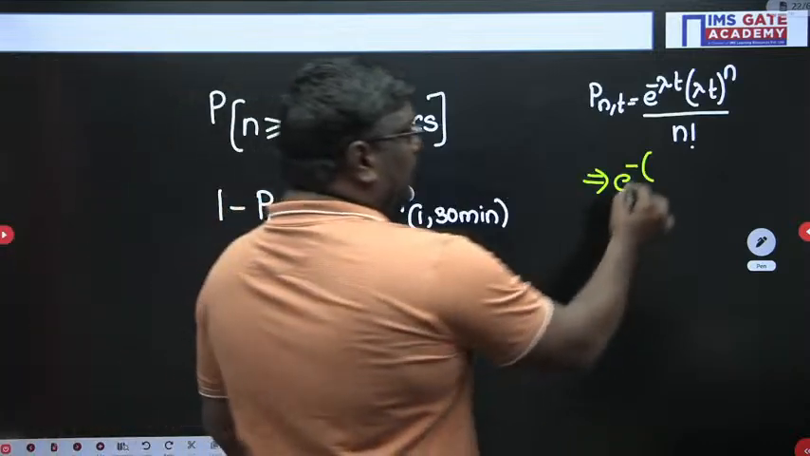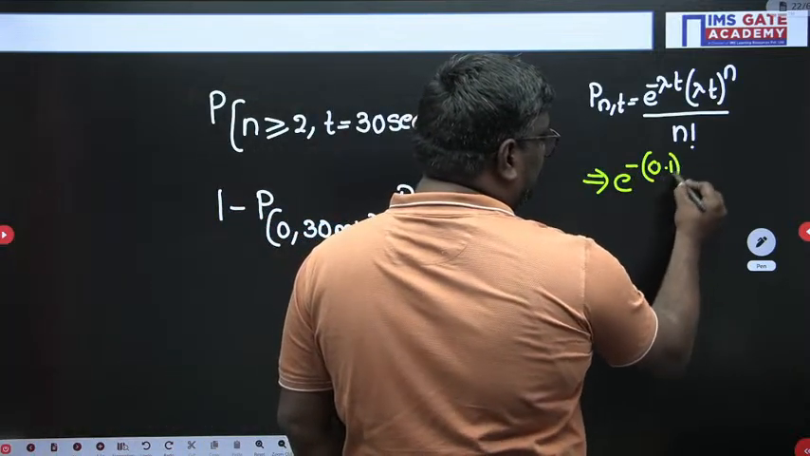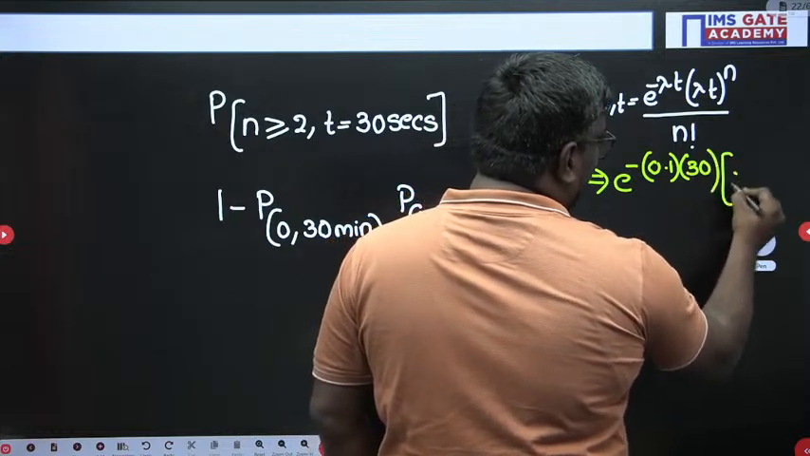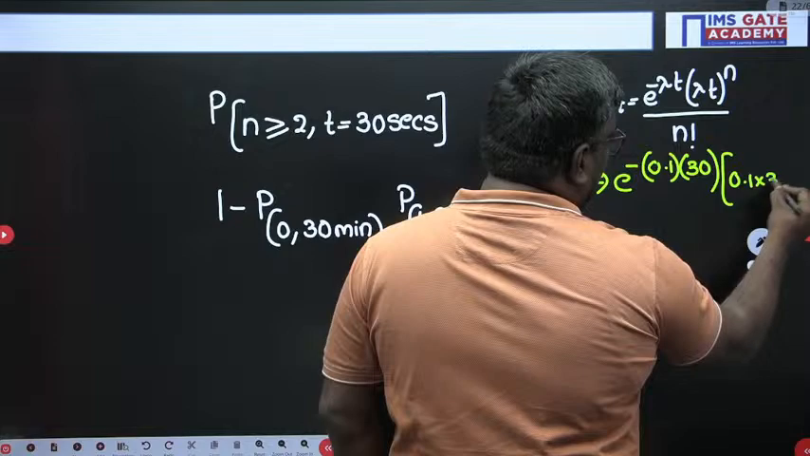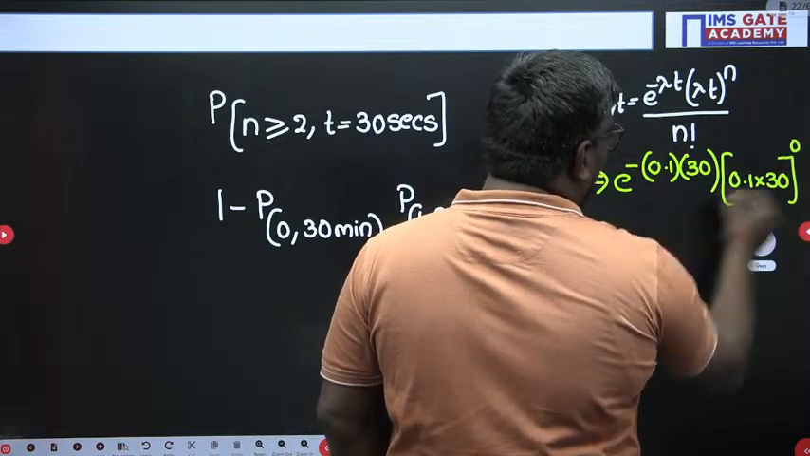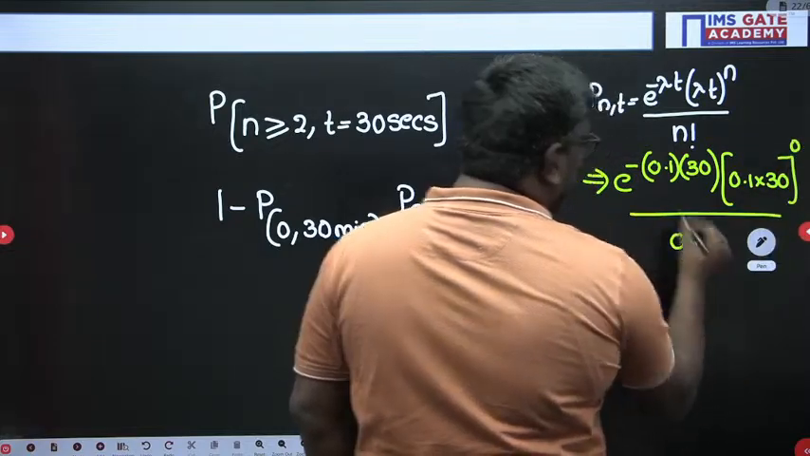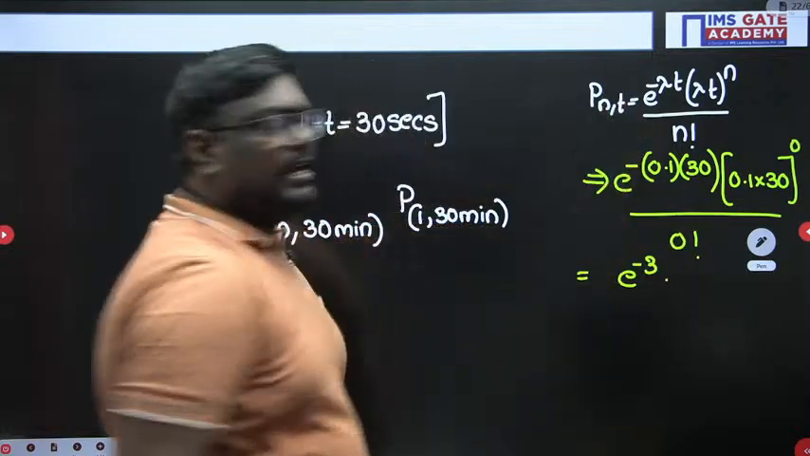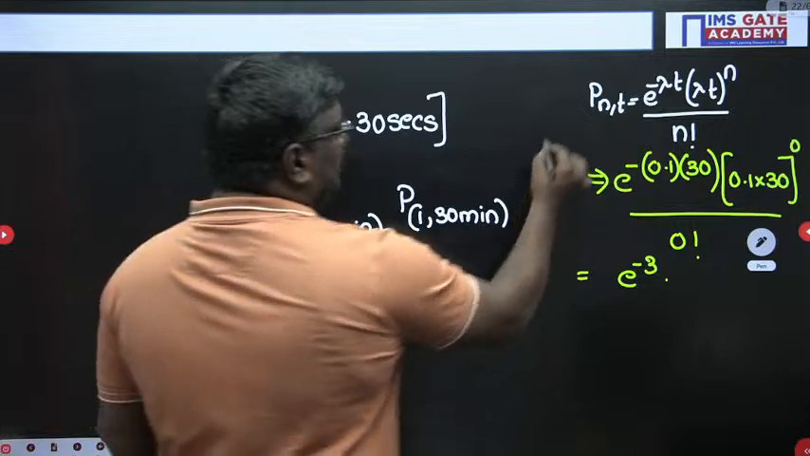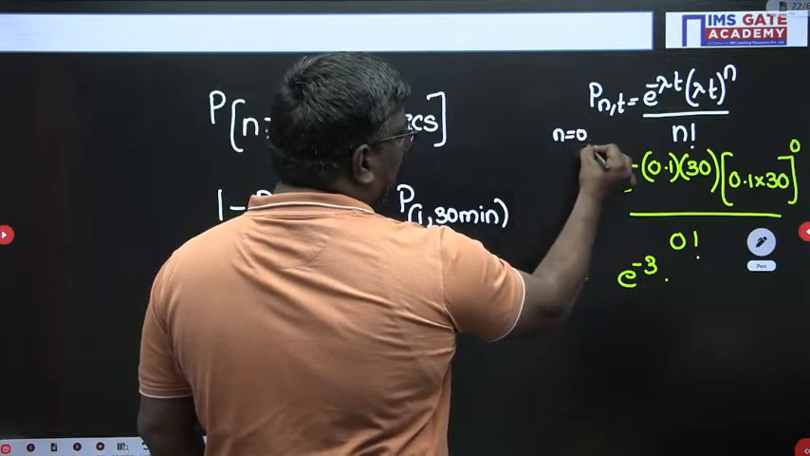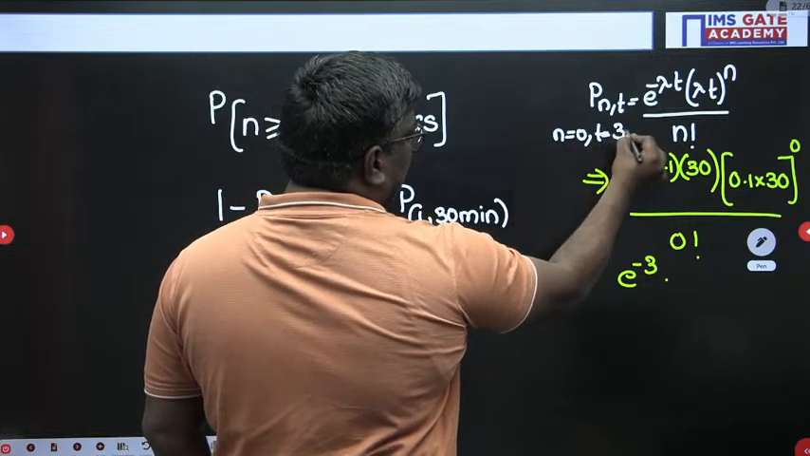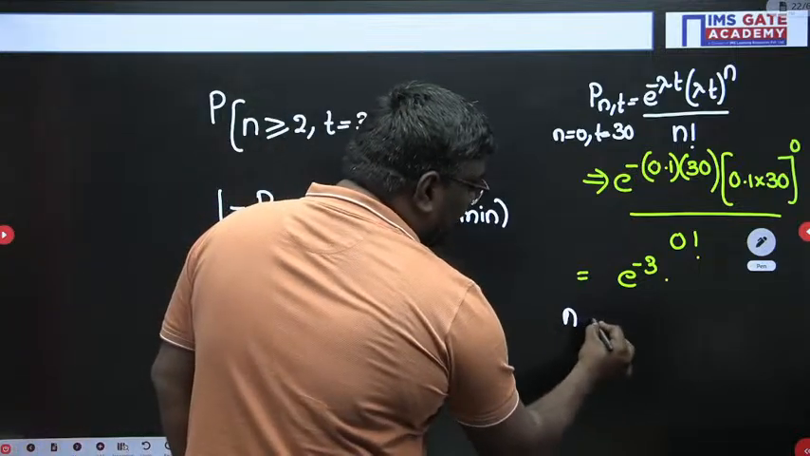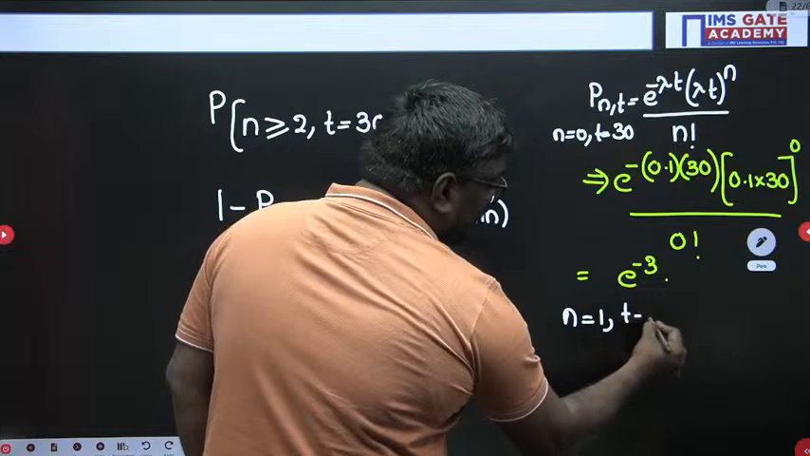So 0.1 into 30. This is the lambda t. Similarly, 0.1 into 30 power n is how much? With n equal to 0, it is 1 upon 0 factorial. So it will be equal to e power minus 3. So here I have taken n equal to 0 and time as 30 minutes. Similarly, now I have to do for n equal to 1 and time equal to 30 minutes.